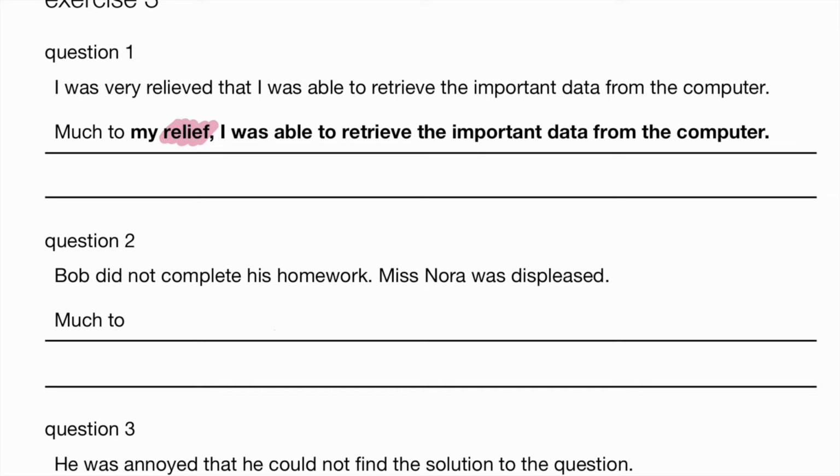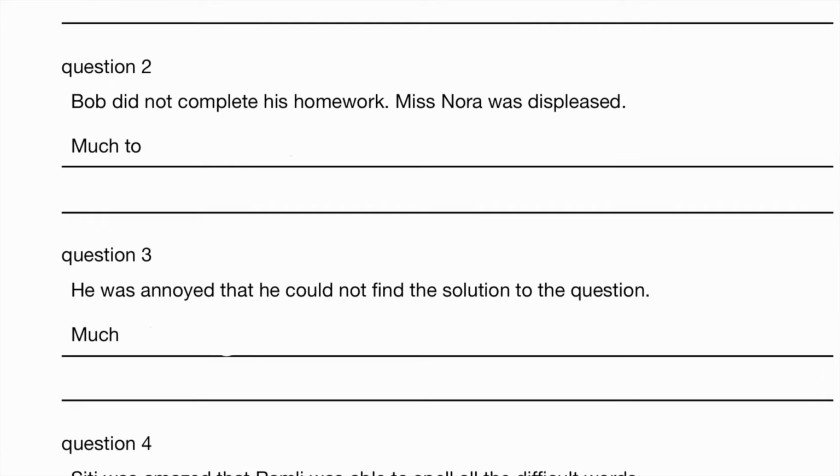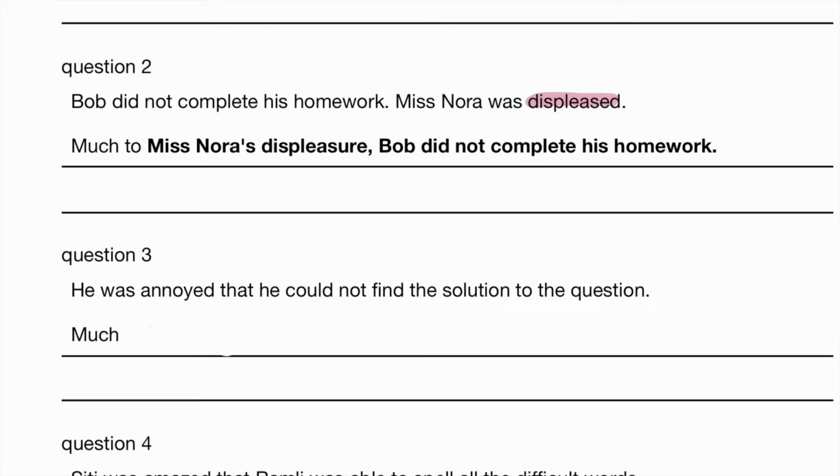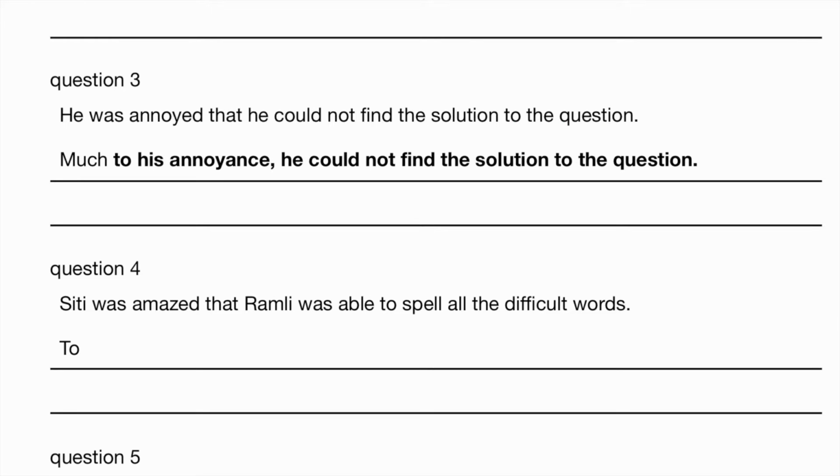I was able to retrieve the important data from the computer. Bob did not complete his homework. Miss Nora was displeased. Okay, so who's feeling displeased here? Miss Nora, right? So much to Miss Nora's displeasure, Bob did not complete his homework. Here, the noun form of annoyed is annoyance. So much to his annoyance, he could not find the solution to the question.